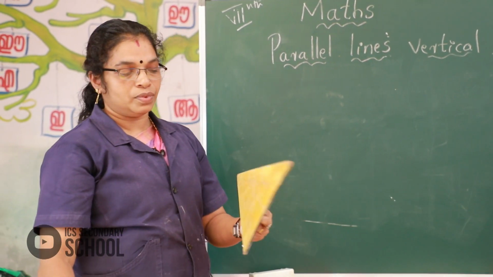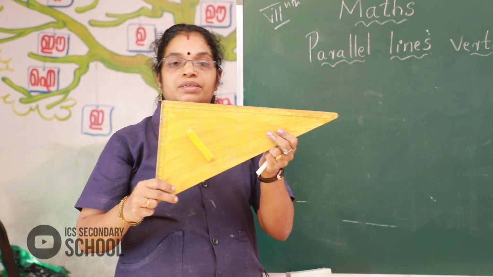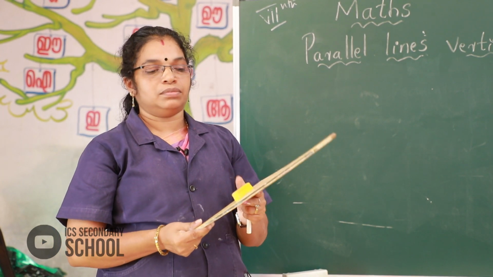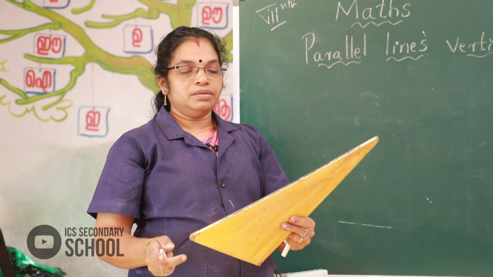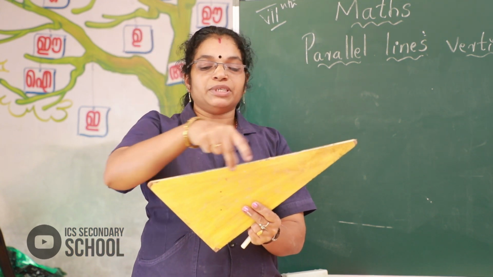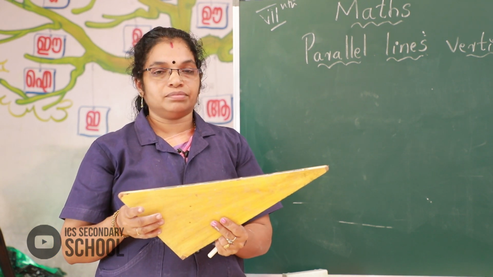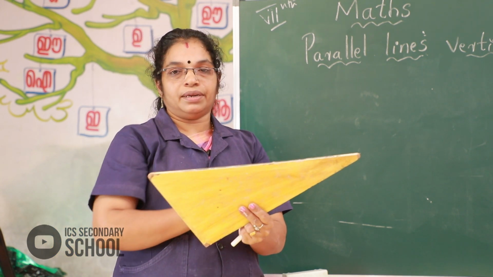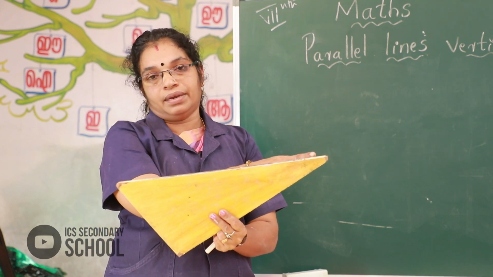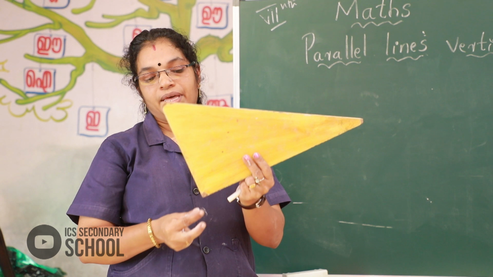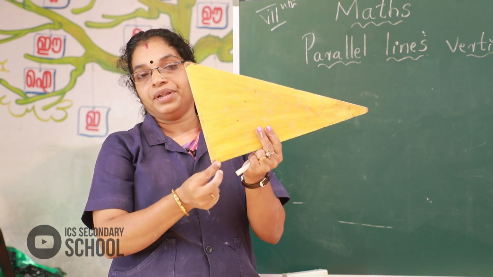Now, this is a set square. You already know about this set square. You already know this measurement from 5th or 6th standard. Here 30 degrees, then the opposite side 60 degrees, then here 90 degrees.